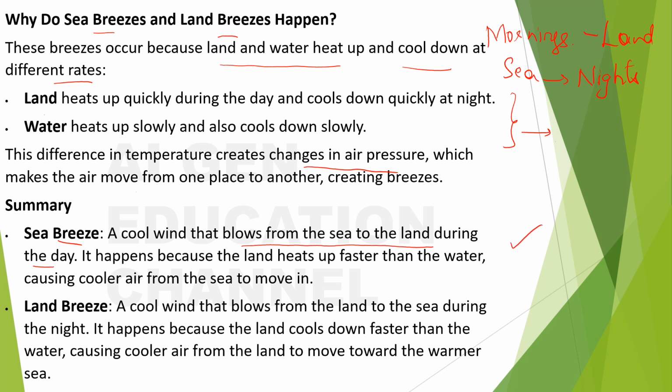This is very important for your Olympiad exams. Okay, the sea breeze and land breeze concepts are so important, and wind moving from high pressure to low pressure is important, and warmer air moving up, that one is also important. These are very important concepts. Okay, when you are reading your textbooks or notes, you tend to neglect all these points because you will be more focused on writing answers and all that. But as I have mentioned, your foundation should be strong. Okay, and for that you should understand these things.